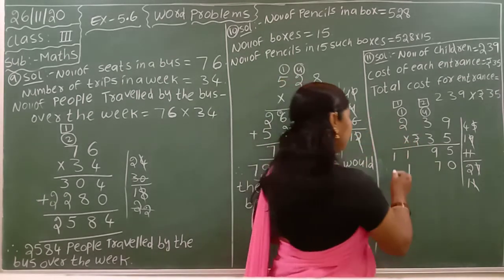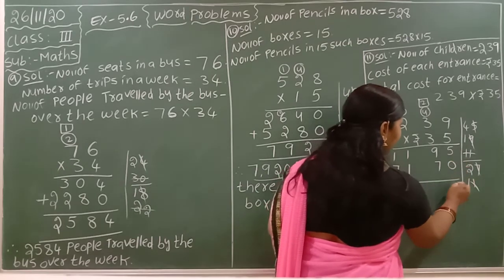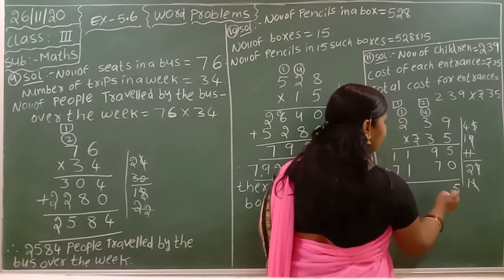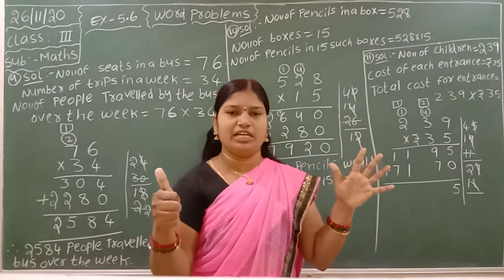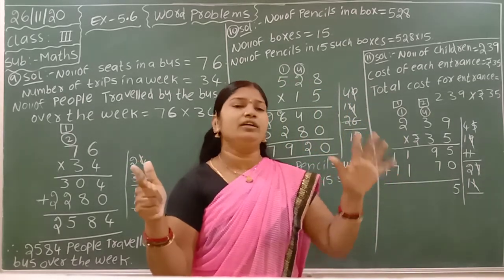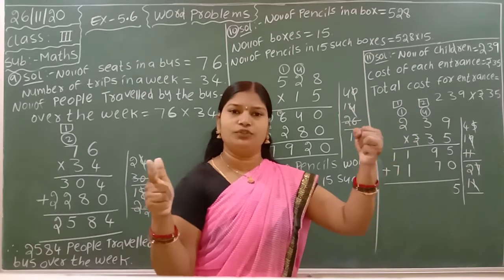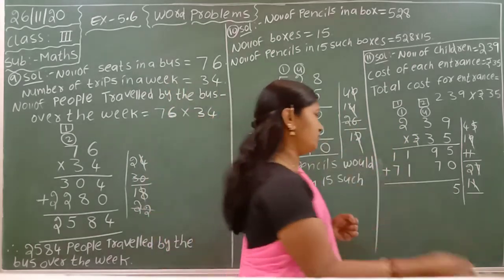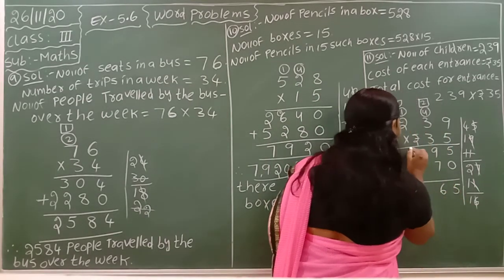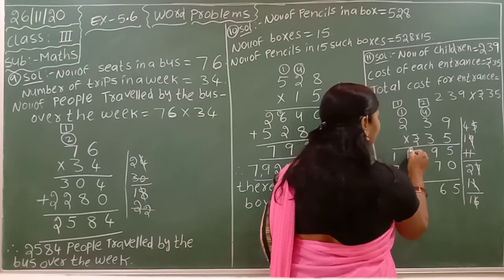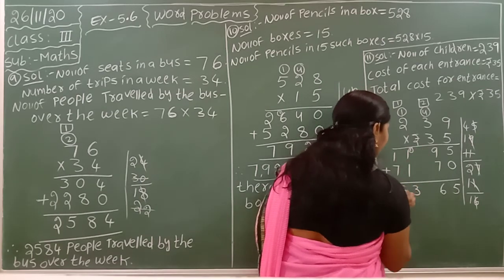1 next place, regrouping. 3 2s are 6. 6 plus 1, 7. Now you can add these numbers. 5 plus 0, 5. 9 plus 7. 9 in the mind, take 7 fingers. 9 after 10, 11, 12, 13, 14, 15, 16. 16 right here. 6 cut and write here. 1 next place, regrouping. 1 plus 1, 2. 2 plus 1, 3. 1 plus 7, 8.